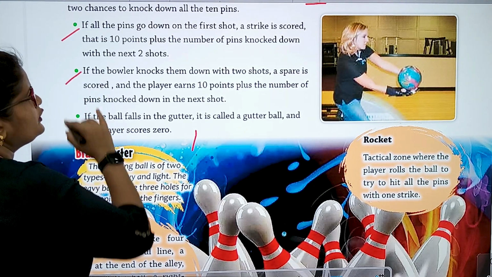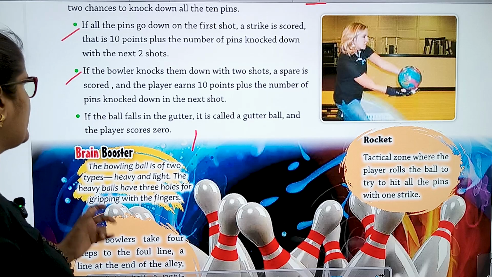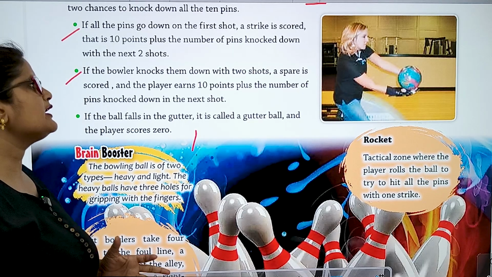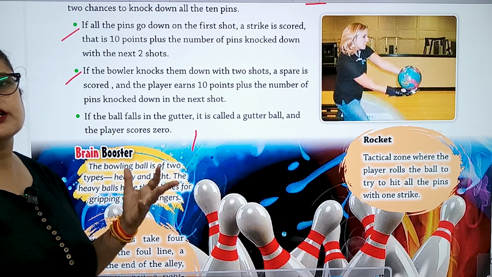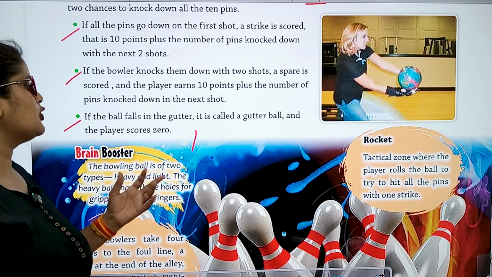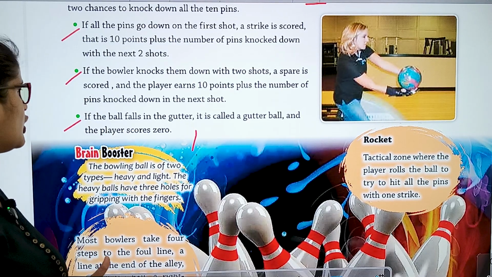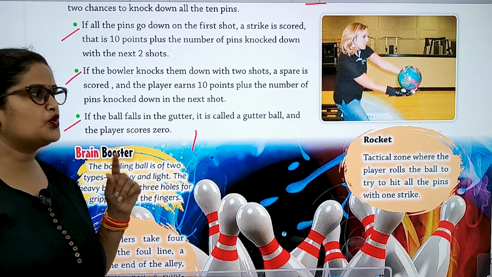If the bowler knocks them down with 2 shots, a spare is scored and the player earns 10 points plus the number of pins knocked down in the next shot. If the ball falls in the gutter, it is called a gutter ball and the player scores 0.